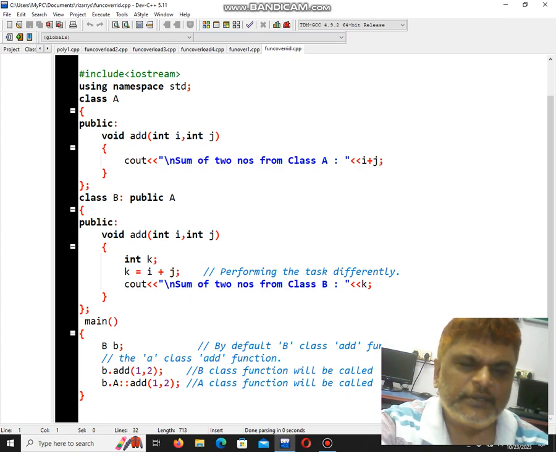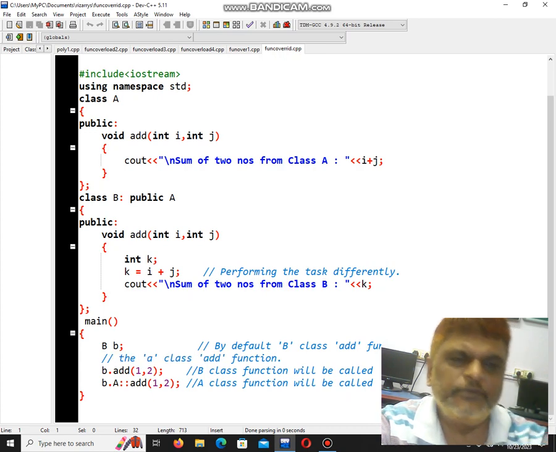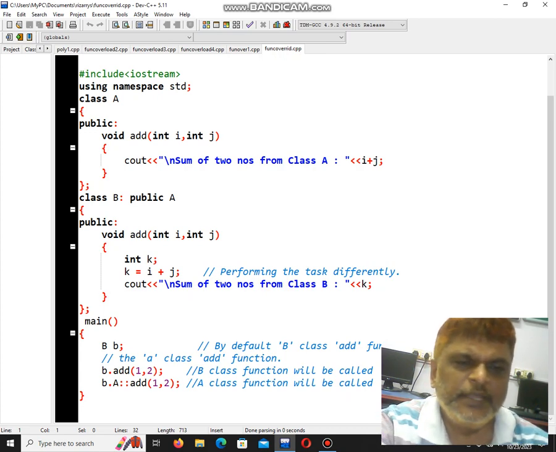I am using the inheritance concept. This is the derived class and this is the base class. Using this object, I am calling both the classes because B is inherited from A. I am telling B dot add one to this, go to the class here. This is directly taking the class B, and through this object I am calling the class A with the function, and I am multiplying.